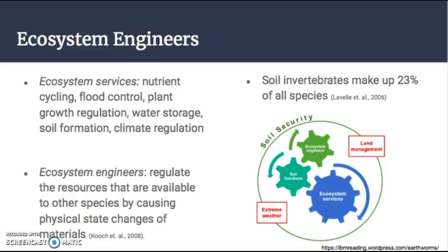To begin, ecosystem services are things such as nutrient cycling, flood control, water storage, and climate regulation that are provided by ecosystems. These services can be viewed as a connection between a healthy ecosystem and the benefits this provides to humans. As I'll explain later, these services depend on other factors such as the health of an ecosystem, as well as the biodiversity within that ecosystem.